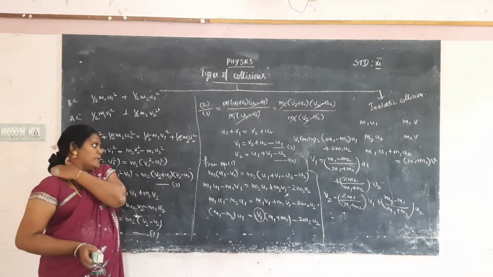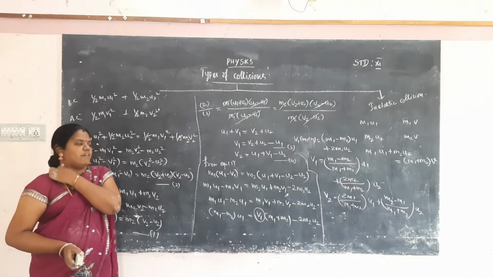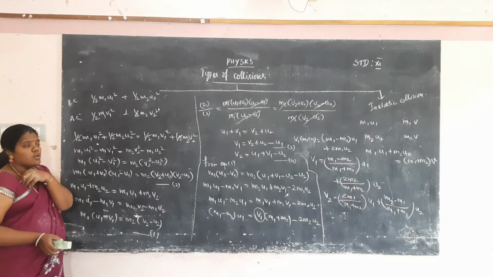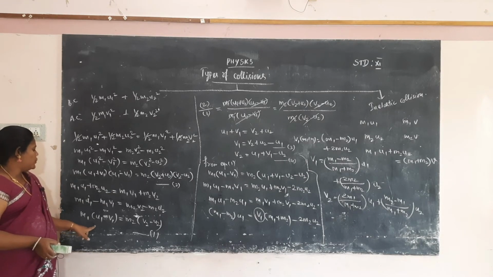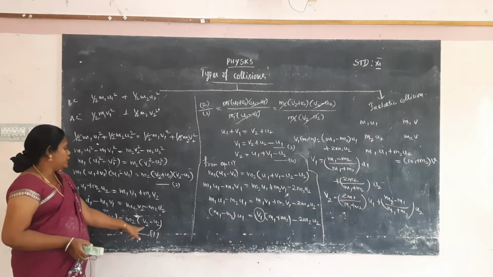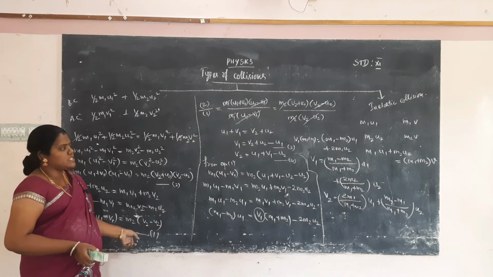First, the momentum is calculated before and after collision, and all the momentum is added, and we take the equation as m1 into u1 minus v1 is equal to m2 into v2 minus u2. This equation will be considered as 1.